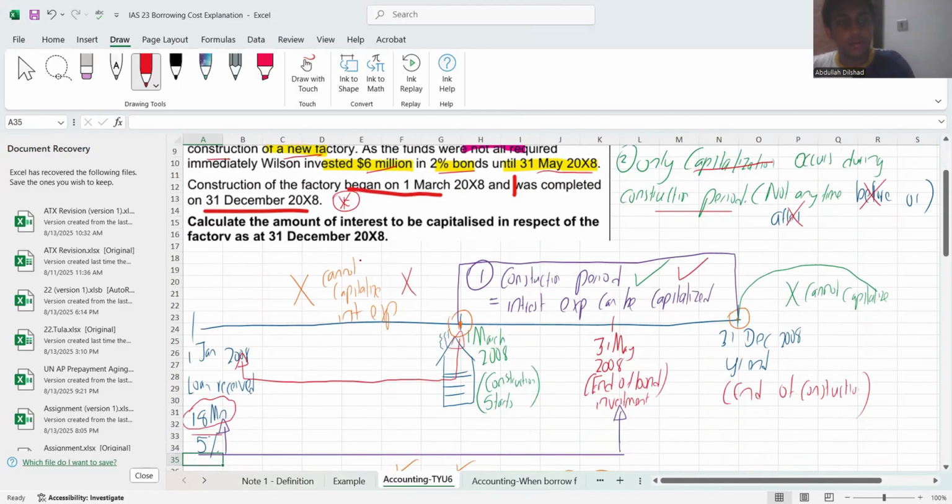Now, when did he start investing? He started investing on 1st January. He directly took that loan and he invested. Till when? Till this part.